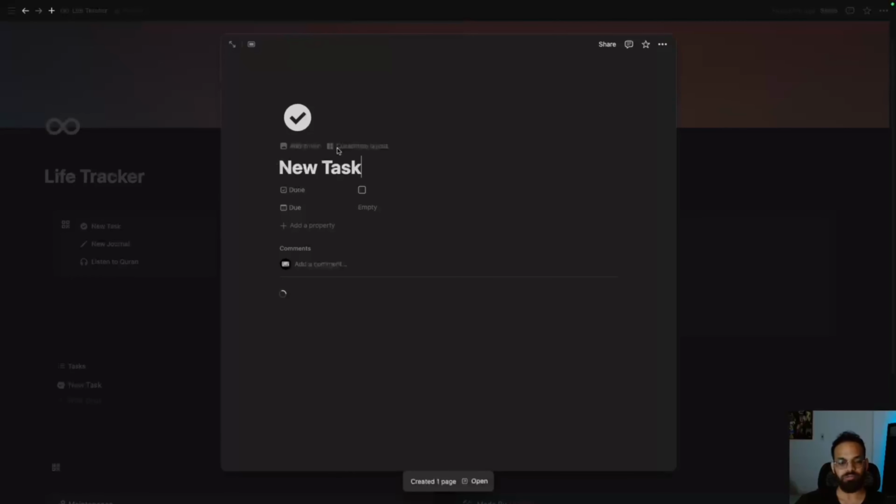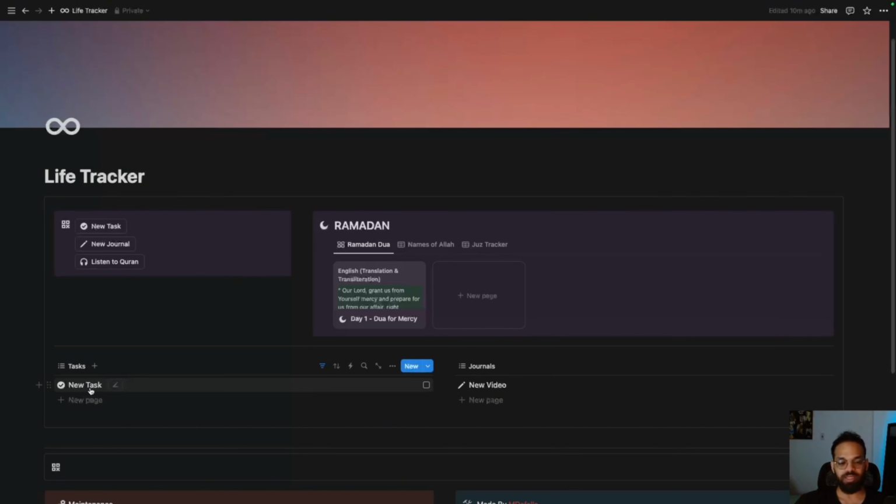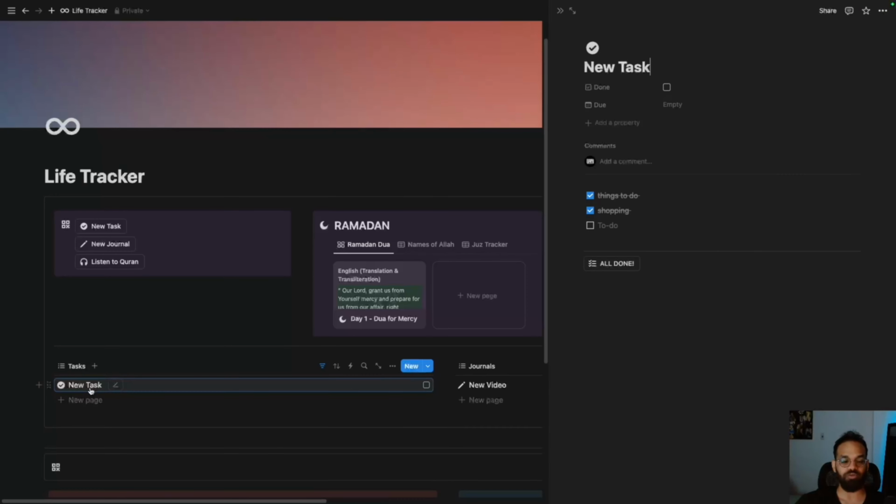Once you continue, there is a new task here and you would just have this list of things to do. So you would be just creating your to-do list and check them one by one. If you have done part of them, you can just simply tap out of it and you will find a new task here still available for you. So once you click on all of them, you just press the all done button and it will automatically mark it done for you, and it disappears from your tasks.